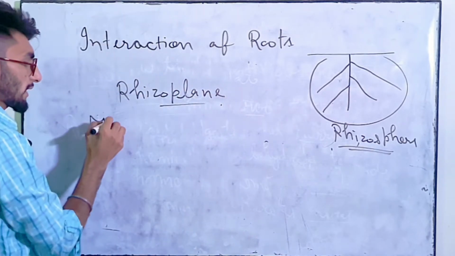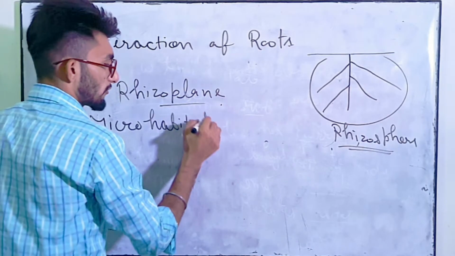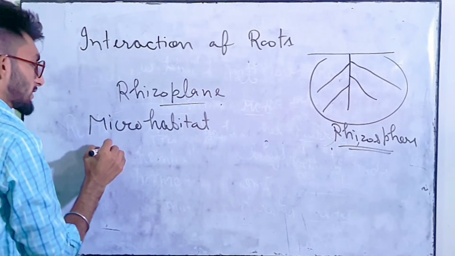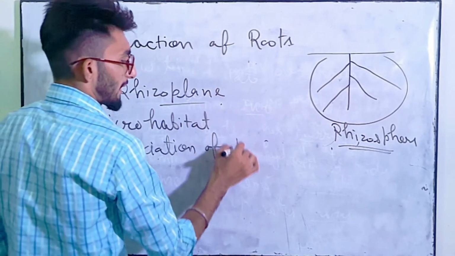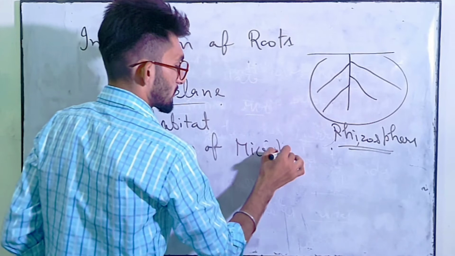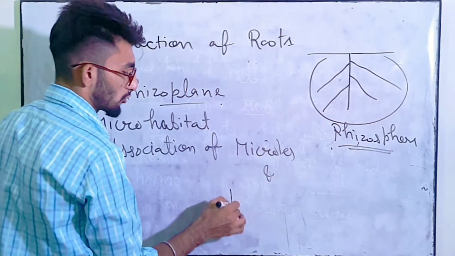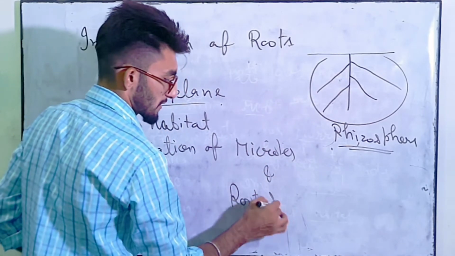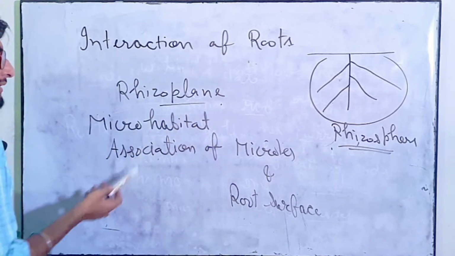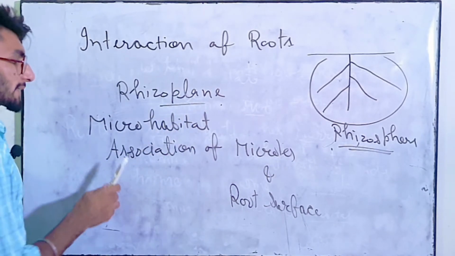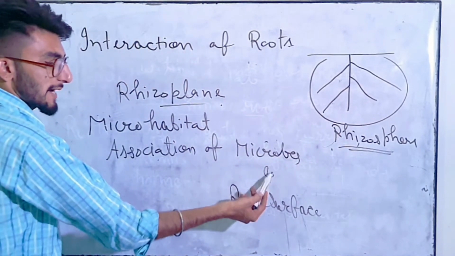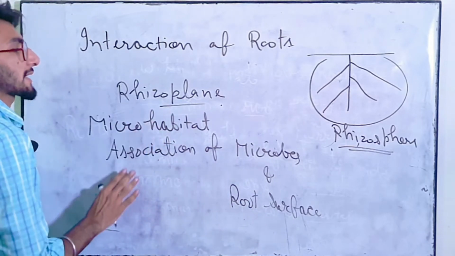Rhizoplane is the microhabitat which is formed due to association of microbes and root surface. Okay, so what is rhizoplane? Microhabitat formed by the association of microbes and root surface. Clear? So this is rhizoplane.